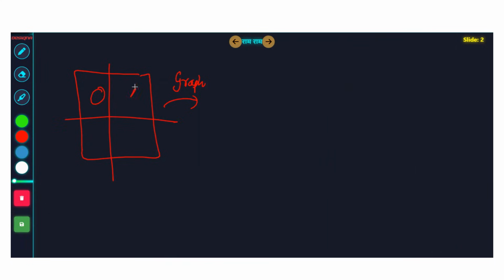Let's say that this grid is converted to a graph. I hope you understand how the grid can be converted to a graph. If you don't know, please watch my prerequisite videos. Let's say this is your grid: 0, 1, 1, 1, okay? And this cell is what?